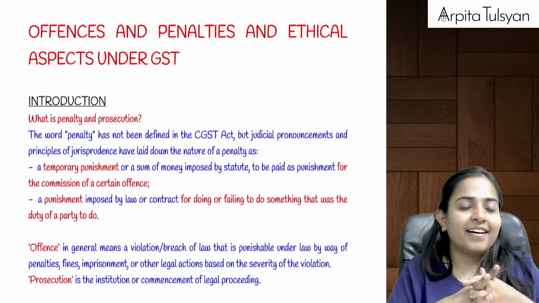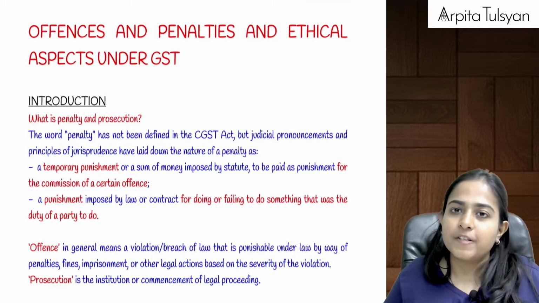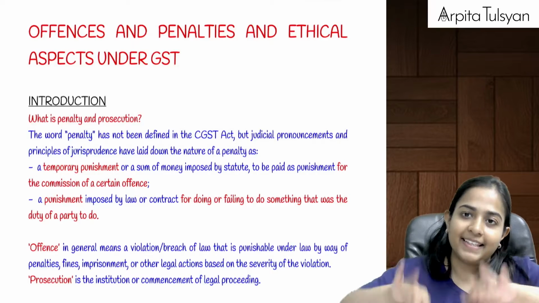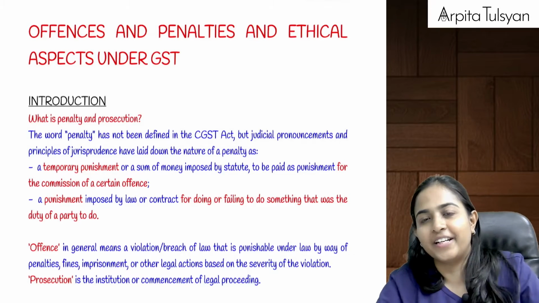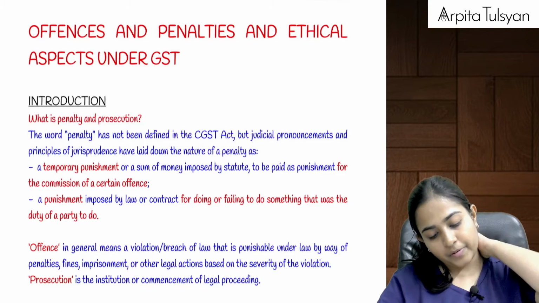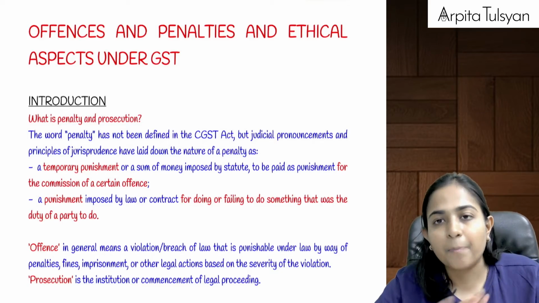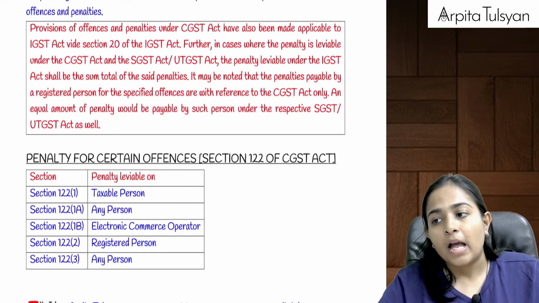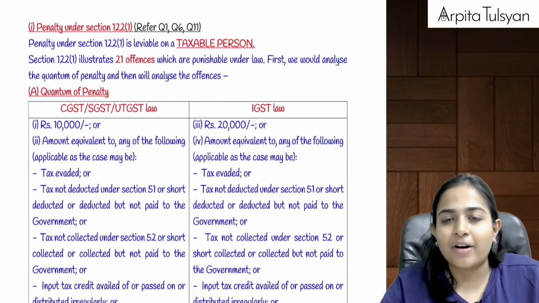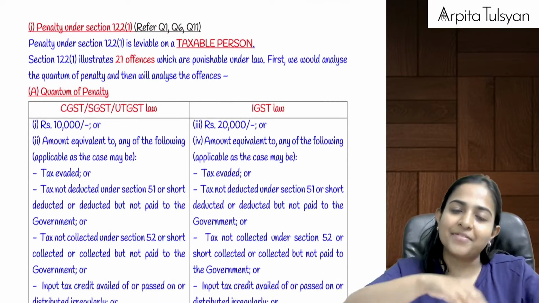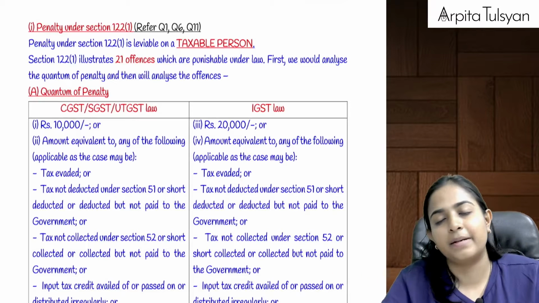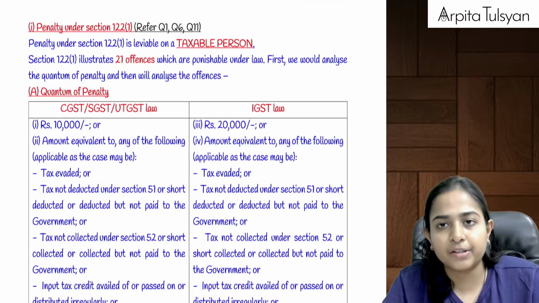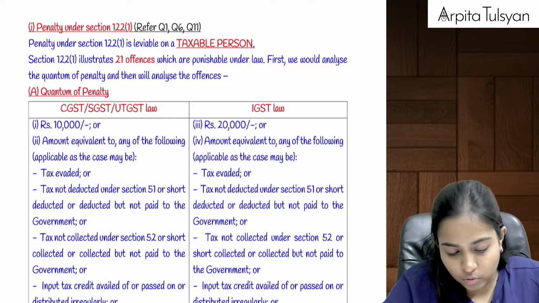Okay, so let's start with a super quick revision of offences and penalties and ethical aspects under GST, which is the newly introduced topic. Now in this chapter, we are going to study penalties, mainly under section 122, as well as offences, punishments, imprisonments, etc., which we are going to study further under section 132, etc.